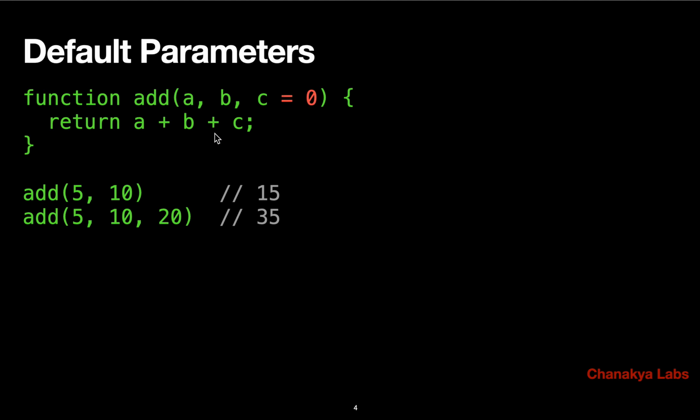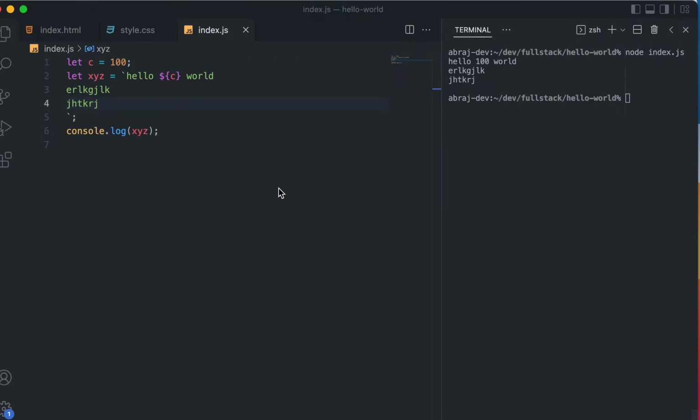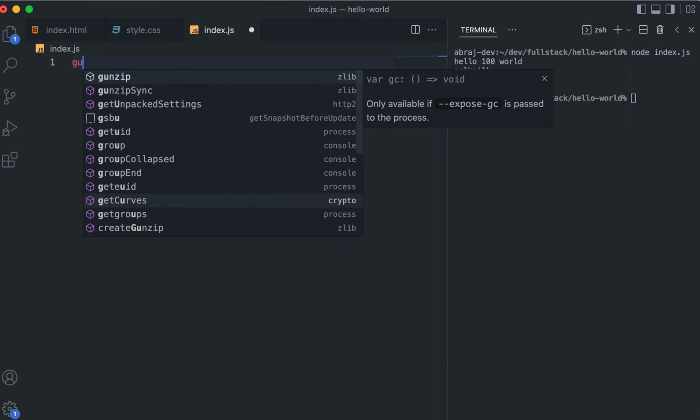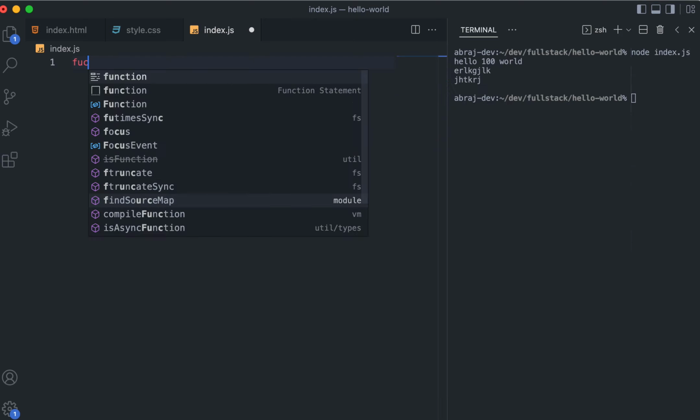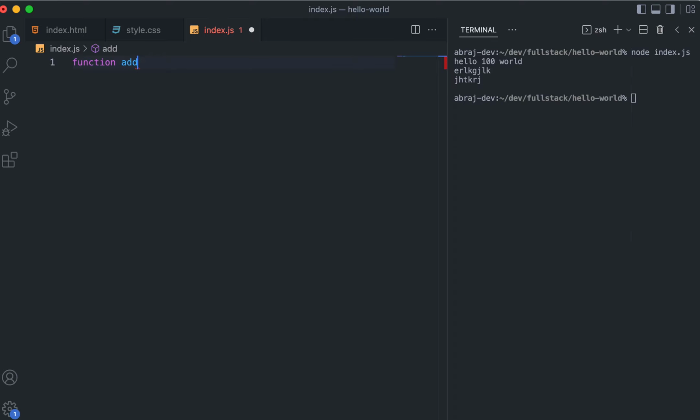So for example, here it is asking for 3 variables. If you have passed the third one, then c will be 20 only. But if you don't pass it here, then this c will be 0. This is the advantage of this thing. Okay, so let's try it out. Let's have the same function name, add, and this adds, let's say, two or 3 numbers, right?